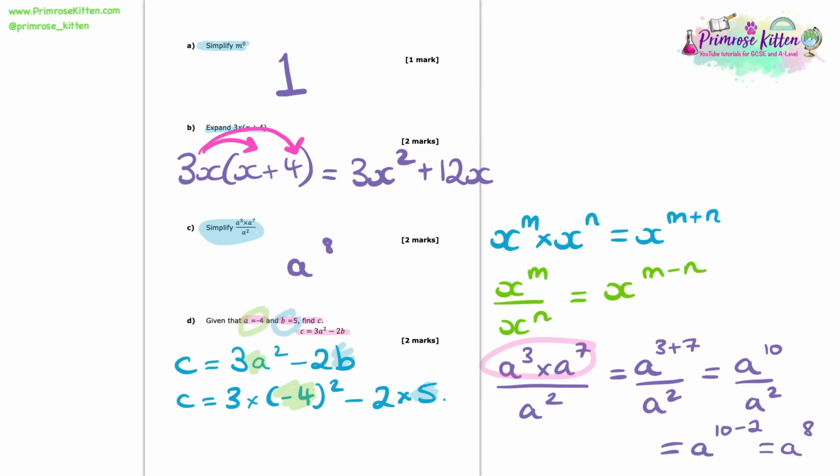So once we've substituted those numbers in, we can put them into the calculator. So if we start with 3 times minus 4 squared, we get 48. And 2 times 5 is 10, so therefore c will equal 48 minus 10, which gives us 38, and there's our answer to D.